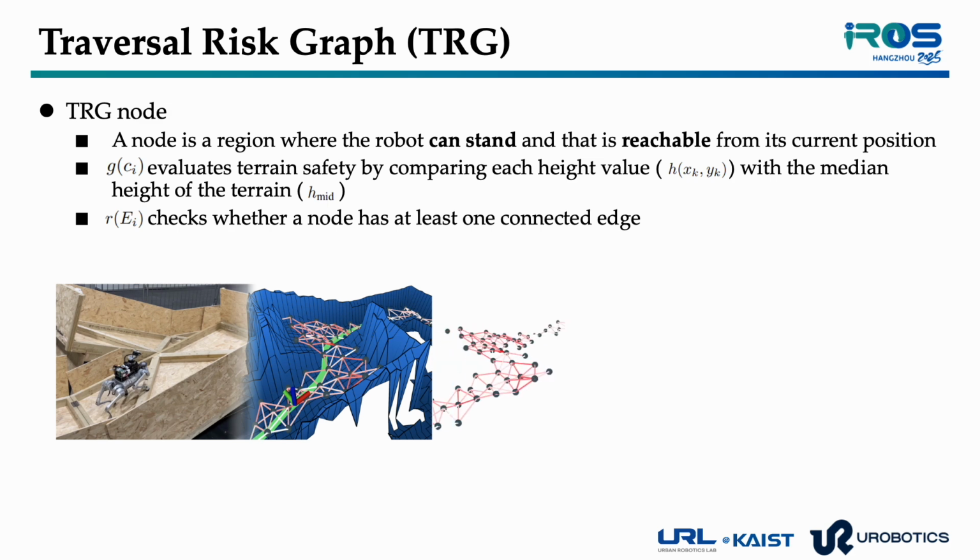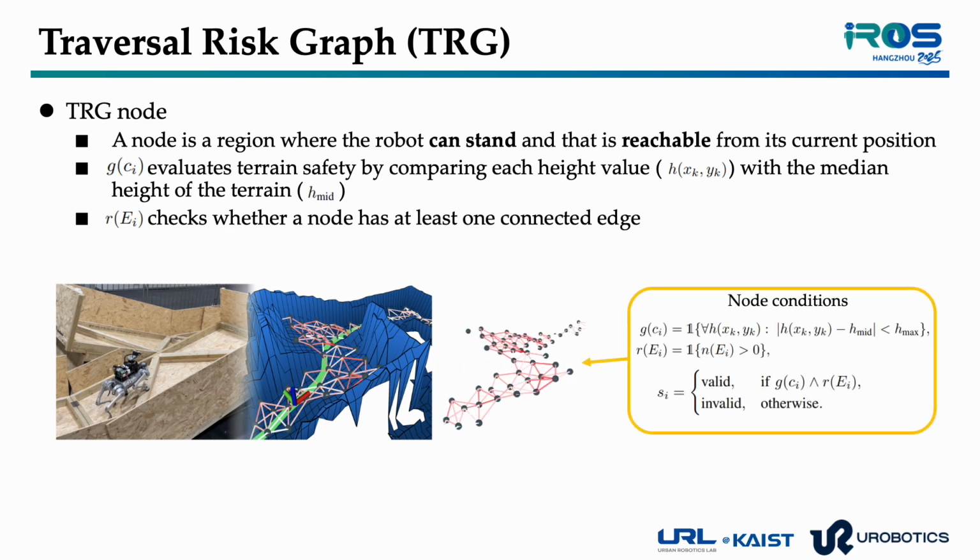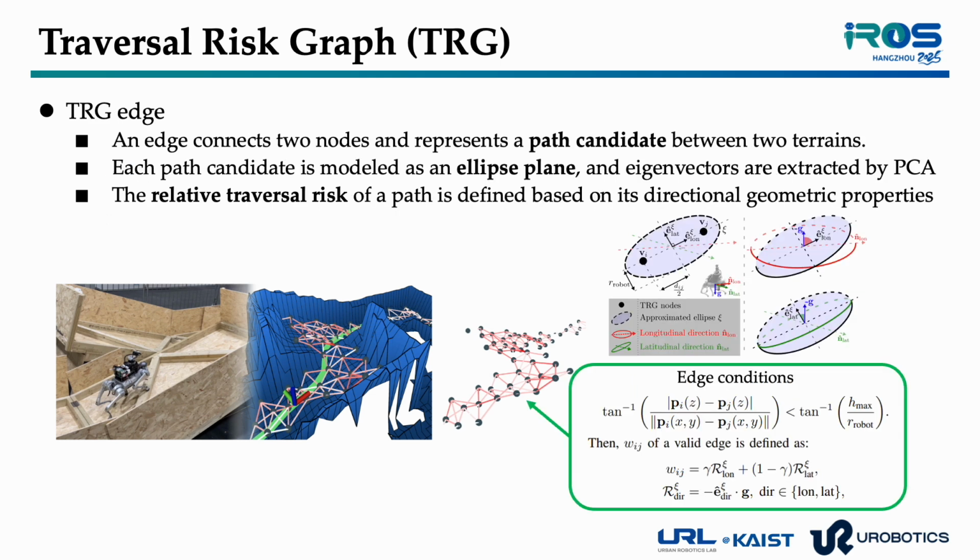A TRG node corresponds to a terrain region that the robot can stand on safely. To determine stability, we compare each cell's height value with the median height of the terrain. This allows the planner to evaluate local flatness and reject unstable areas. Also, nodes are only valid if they are reachable and have at least one connected edge. And each edge of TRG represents a path candidate between two nodes.